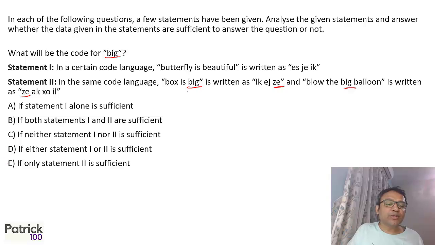So only statement 2 is sufficient. So E is the answer in this case. Big is common in the two, so automatically we can get from the second statement the answer that big stands for ZE.